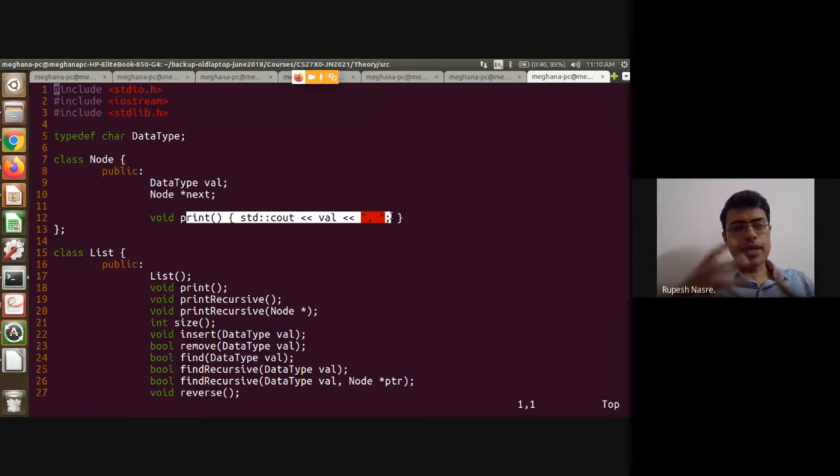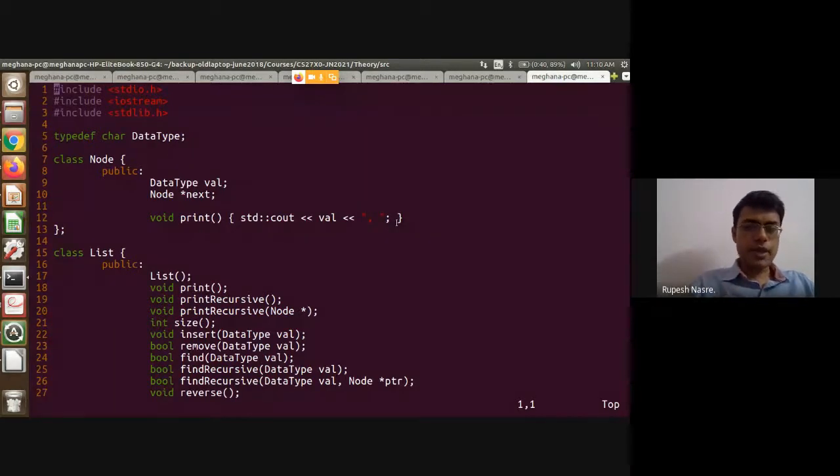So if I make changes into the node, the changes should get confined to as few places as possible. And therefore, if I make changes into this format, let's say instead of comma, I want it to be separated by tabs, I can just make the change there, and that will get reflected in all the other clients of this node. So this is a good modular practice.